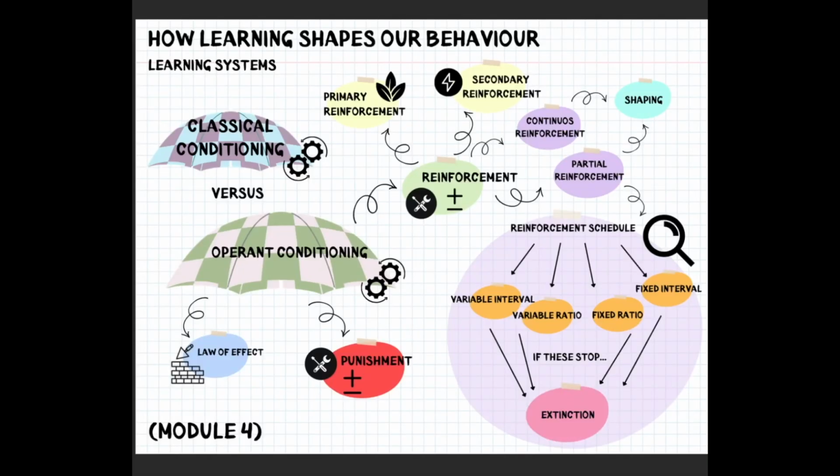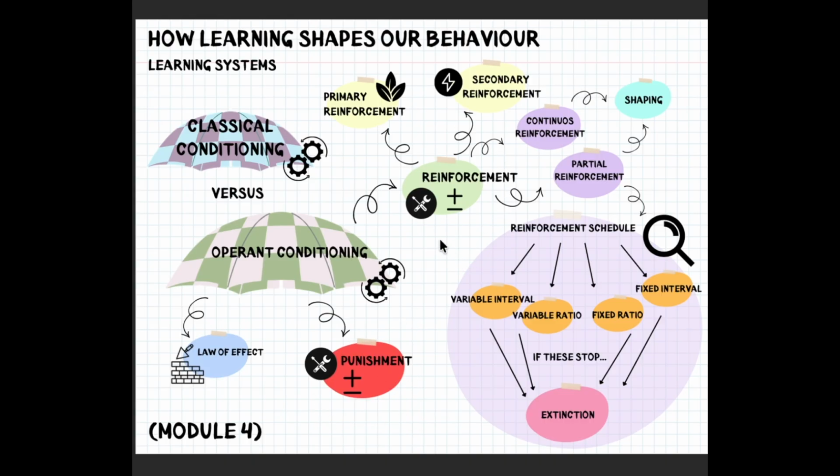Operant conditioning. So operant conditioning is an umbrella concept. Behaviours change due to consequences. The law of effect explains why behaviours followed by satisfying outcomes are strengthened, and those followed by unpleasant outcomes are weakened. The tools that make operant conditioning work are punishment and reinforcement.